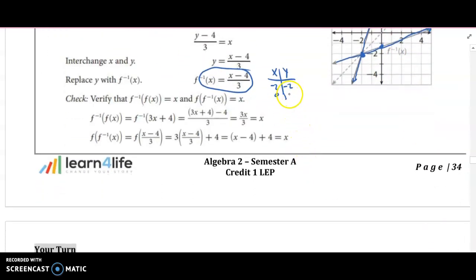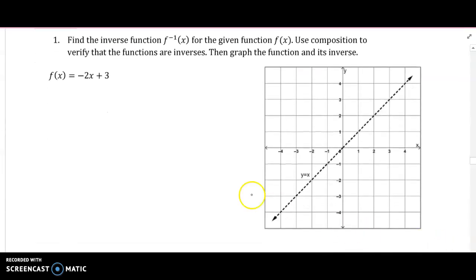Okay, oops. Negative, what was it going to be? 4 over 3. Okay, let's try our own again. So first step, replace f of x with y, so we get y equals negative 2x plus 3, and then solve for x.